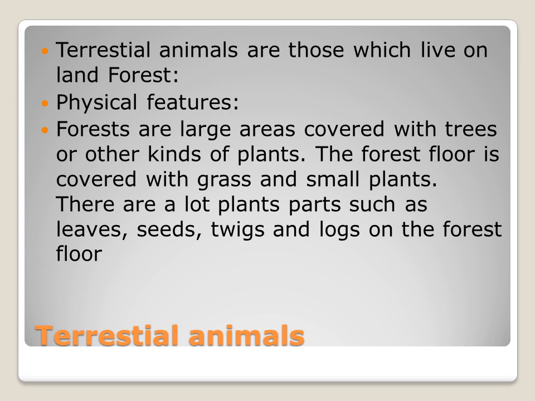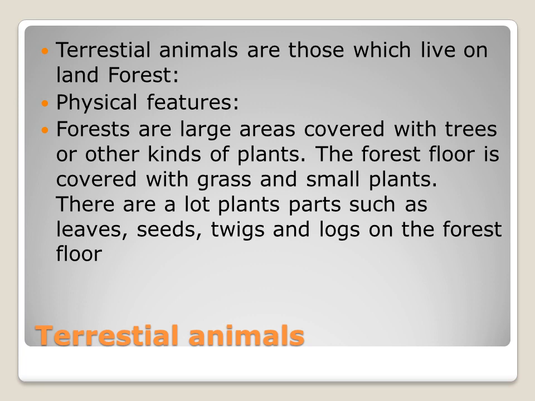So first we will see about the terrestrial animals. What are terrestrial animals? So terrestrial animals are those which live on land, forest. Okay, there is a forest area. So what are the physical features of this forest? So where do the animals live? The animals will live in the forest, right? So the forest is the place only for the plants and animals? No. So many organisms are living in the forest.